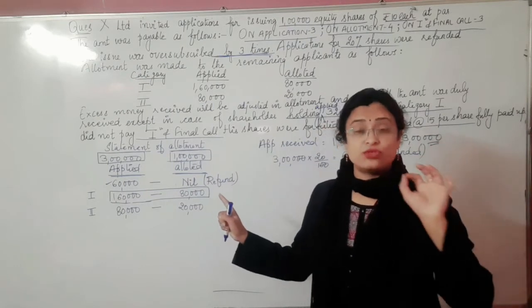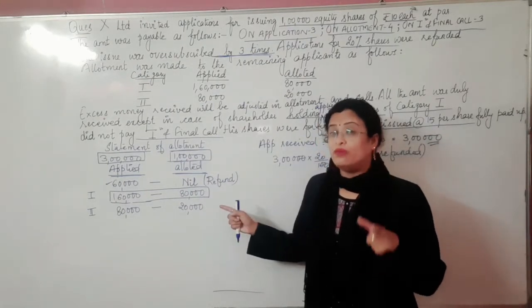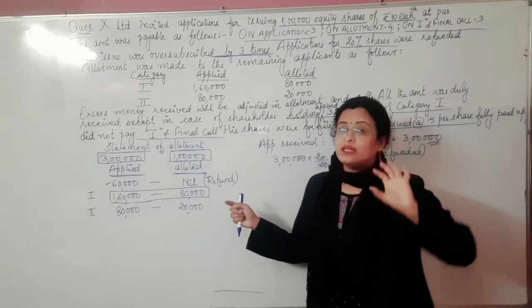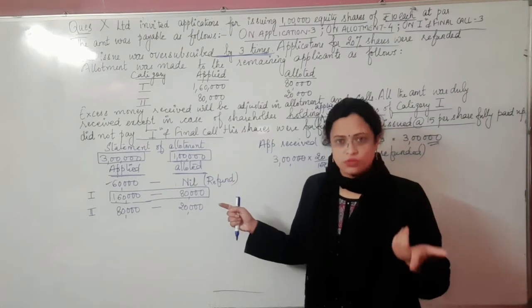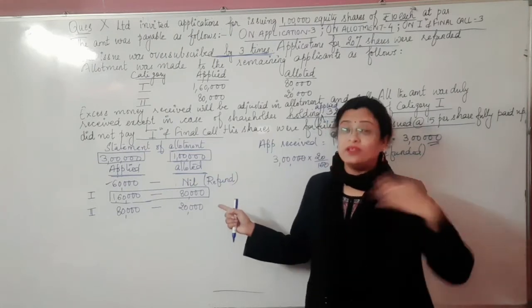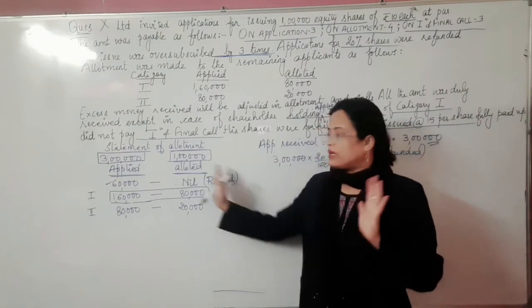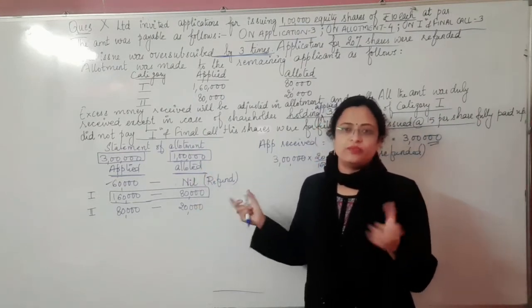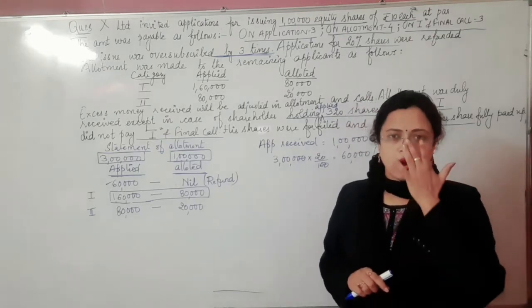80,000 shares, it's extra application money being received. So the company will be doing what? The company will be adjusting that extra application money received on 80,000 shares in the coming installments. So rather than refunding and then calling it again, this is what we call a pro rata allotment.